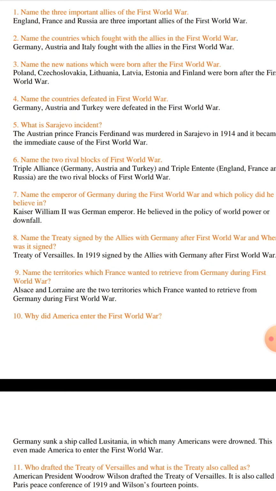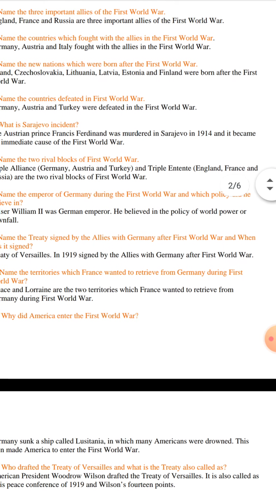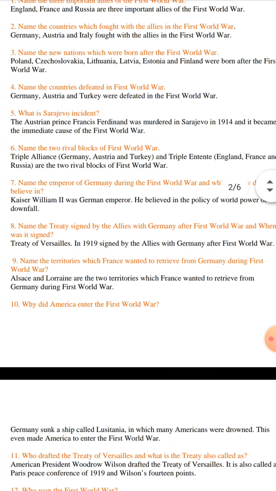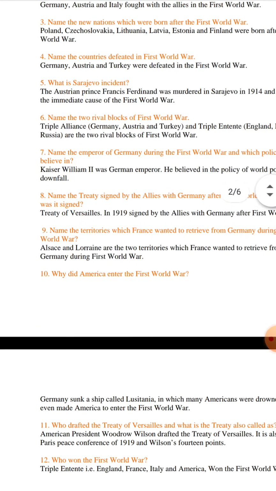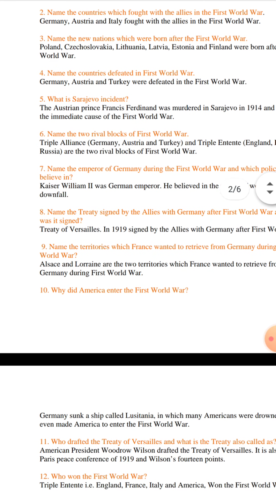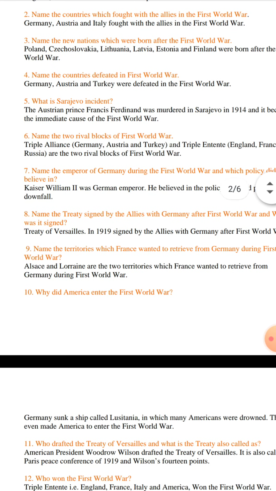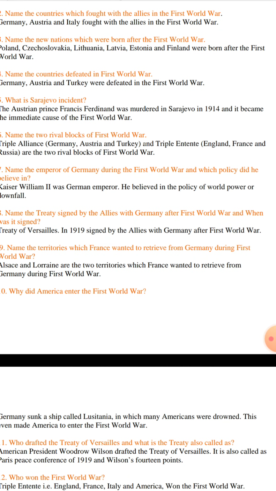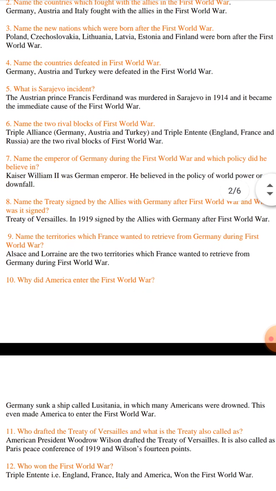Name the treaty signed by the Allies with Germany after the First World War and when was it signed? The Treaty of Versailles in 1919 was signed by the Allies with Germany after the First World War.